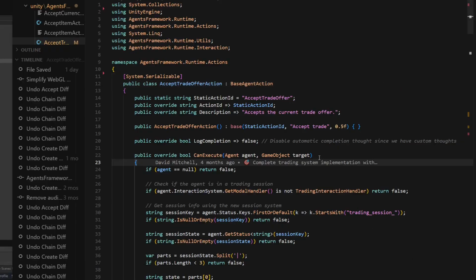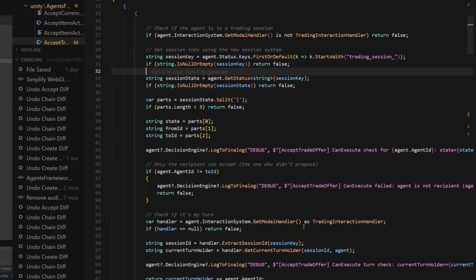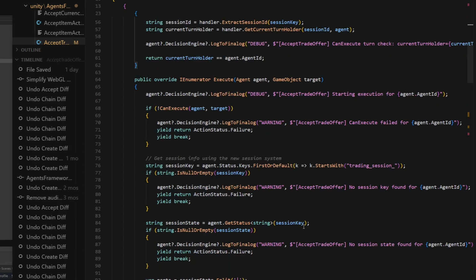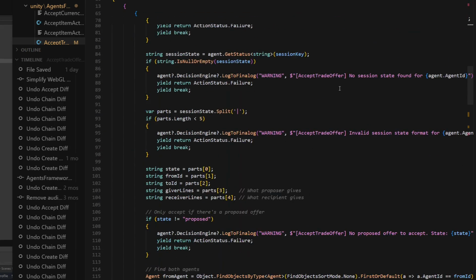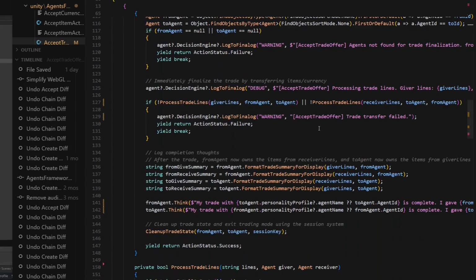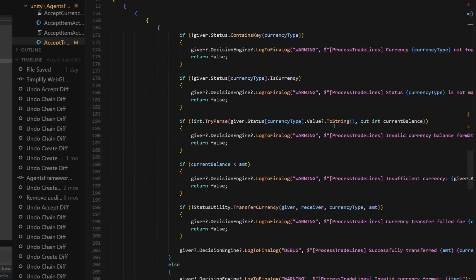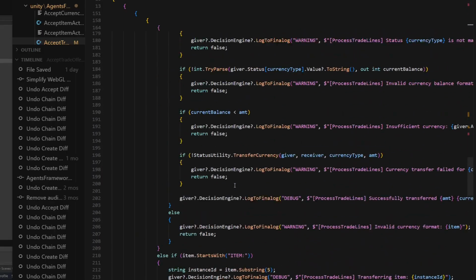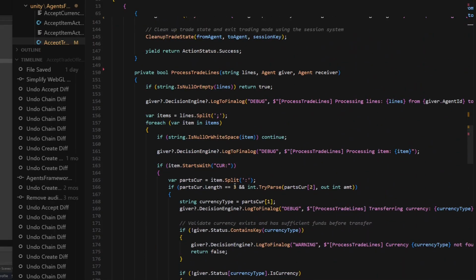Okay, so this is the code for the accept trade offer action. What it does is transfer the inventory items based on what was offered. It checks session states to ensure that everything is valid. If the trade transfer failed for whatever reason, it would log that, of course. Then it does some final cleanup here. So this will take a valid trade offer and then transfer the items between the different agents.